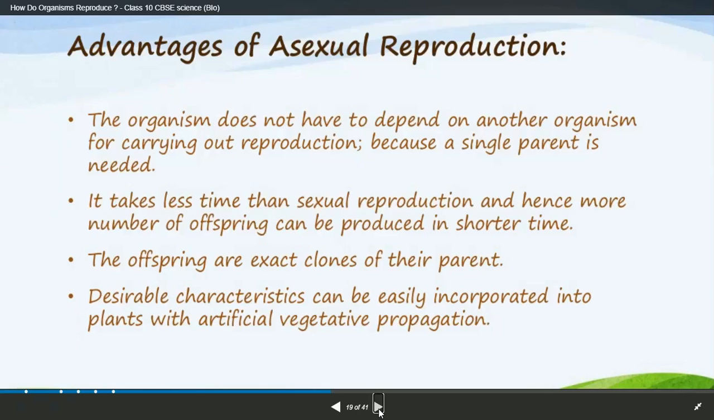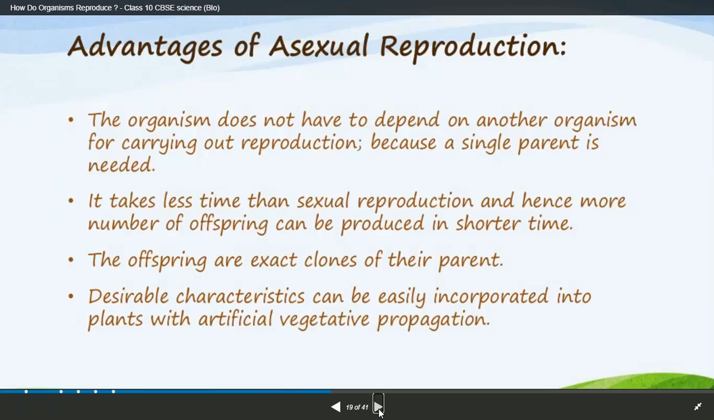It takes less time than sexual reproduction. Sexual reproduction needs a minimum of 9 or 10 months, but asexual reproduction is a very short, time-saving process. The offspring are exact clones of the parents, so there is an exact copy, like carbon copies. Exact copies are being formed by this asexual reproduction.